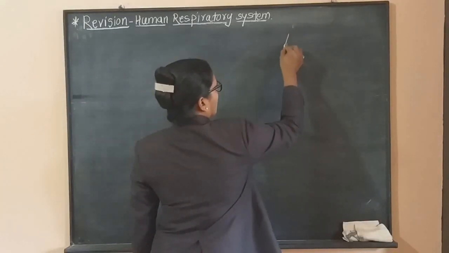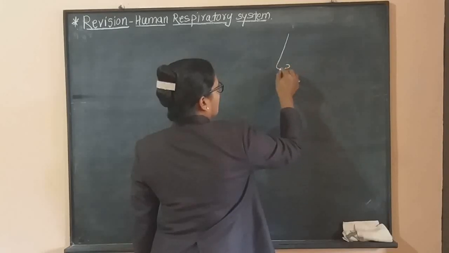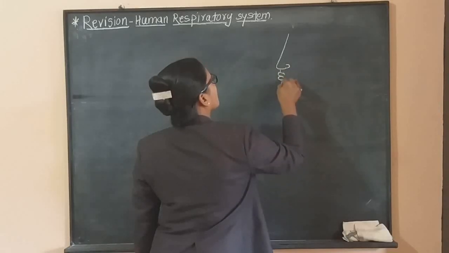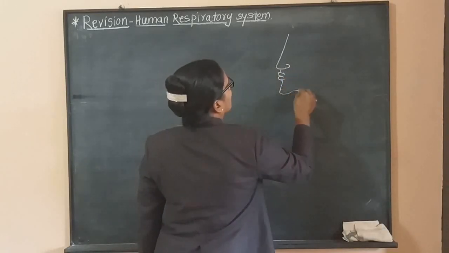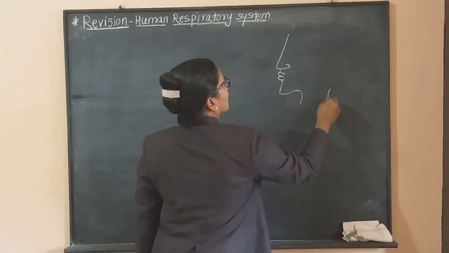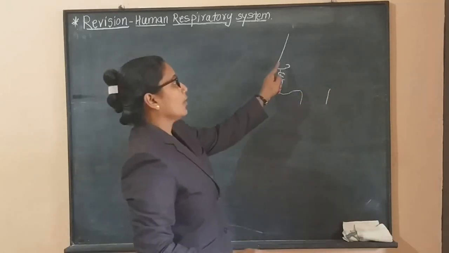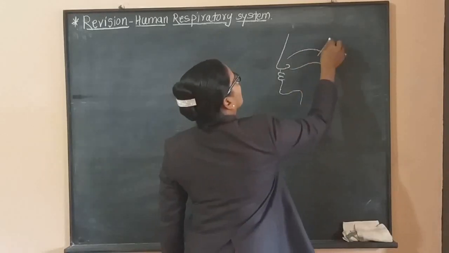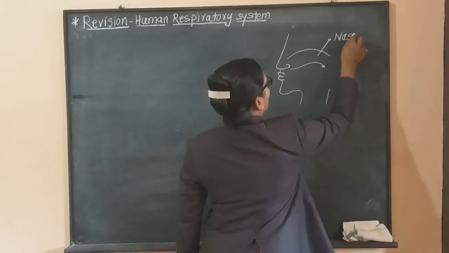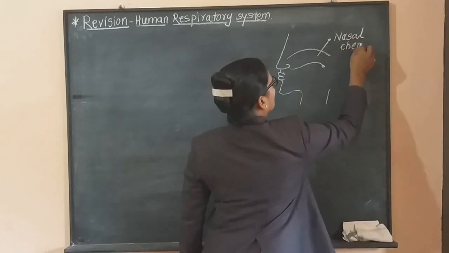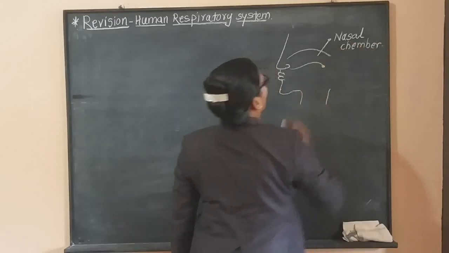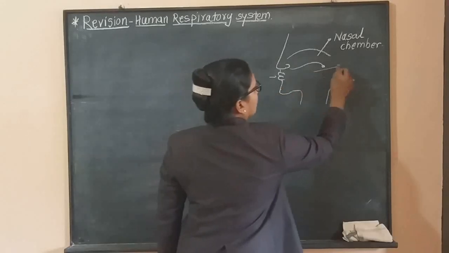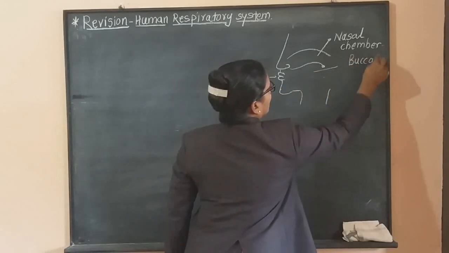is our face, this is the nose, mouth, this is our neck region. Now our nose leads into a cavity. This cavity is called the nasal chamber. And this is our mouth. It opens into a passage. This passage is called the buccal cavity.